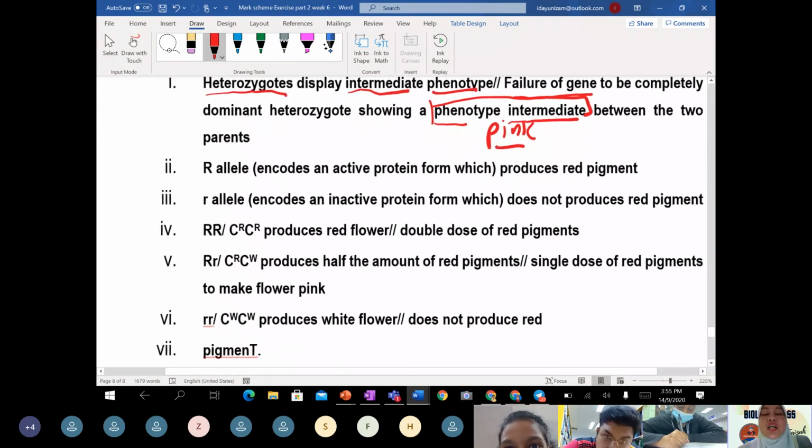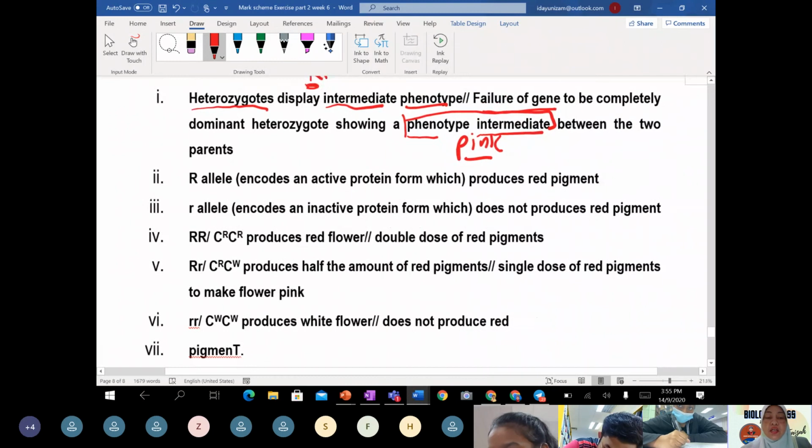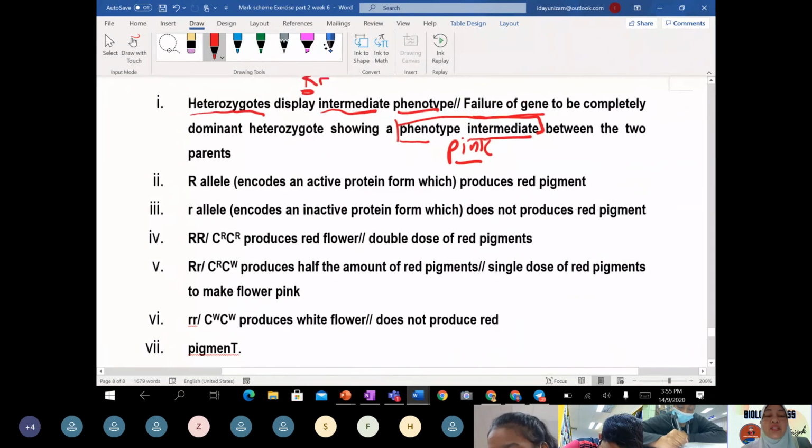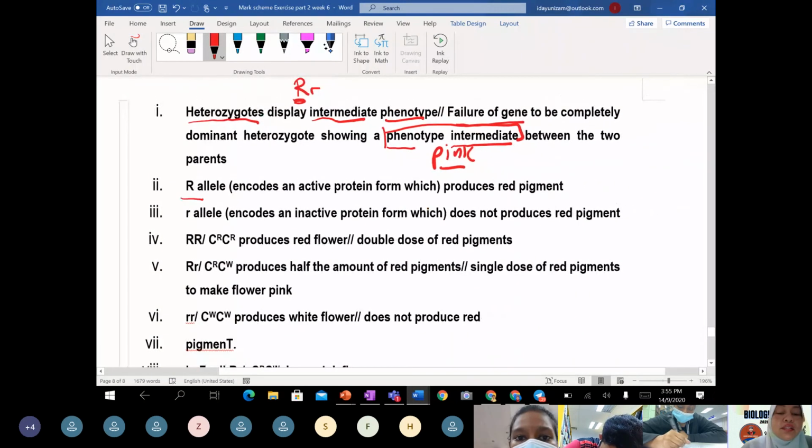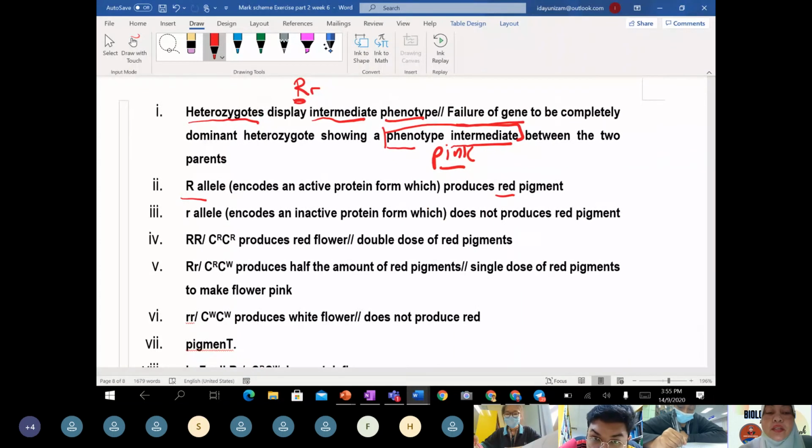If you want to understand the concept behind it, the dominant red allele is supposed to produce red pigment, and the recessive r allele is supposed to produce white. When both alleles are dominant, there is a double dose of red pigment, so the color of the snapdragon will be red.